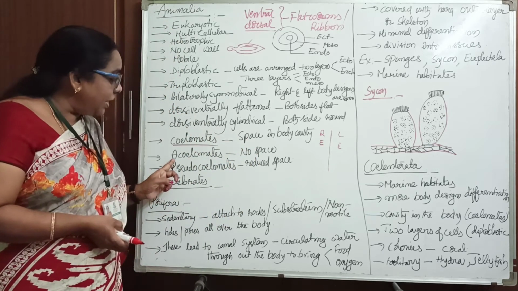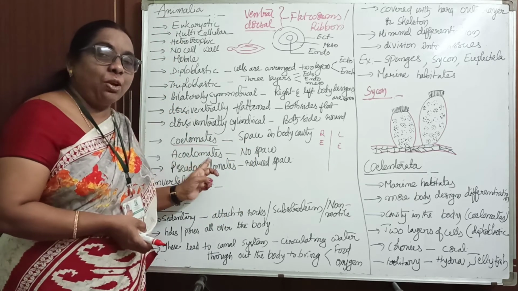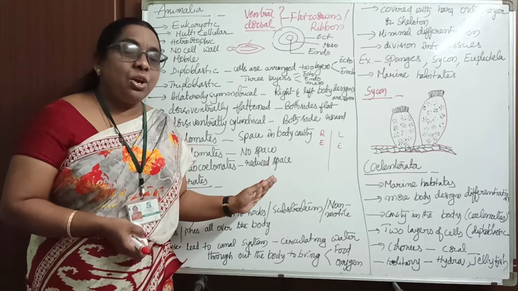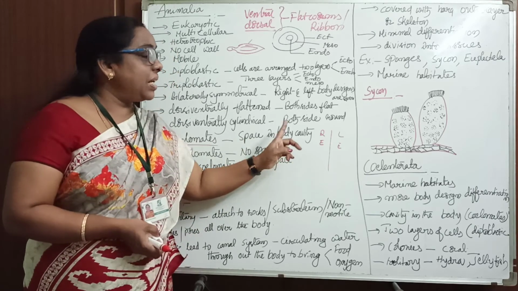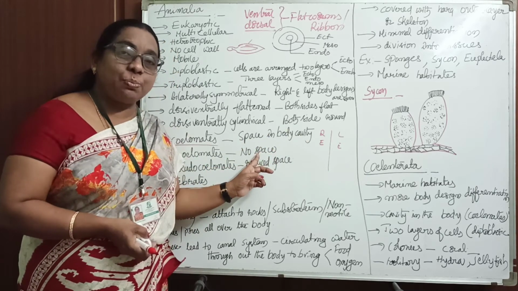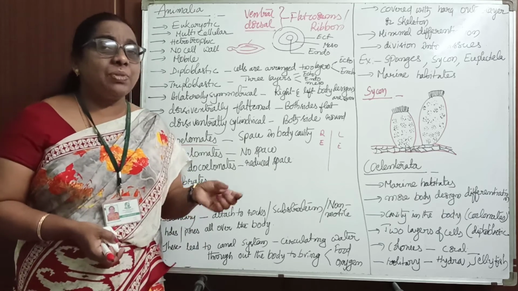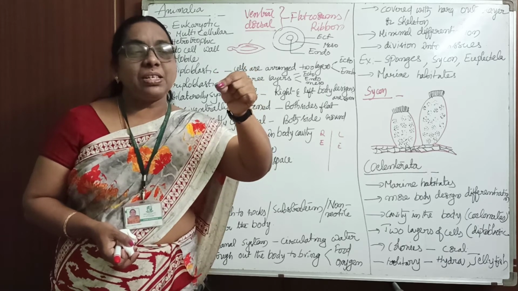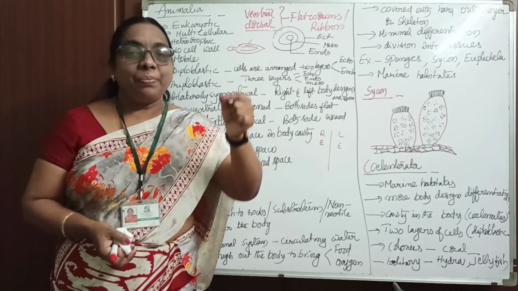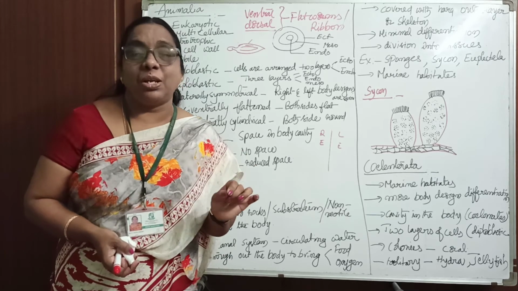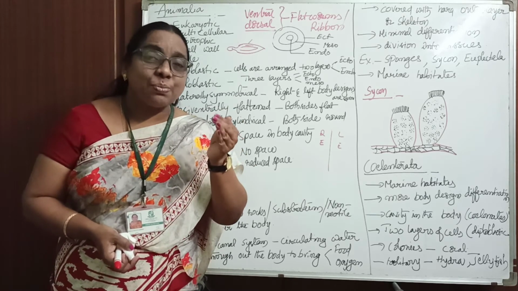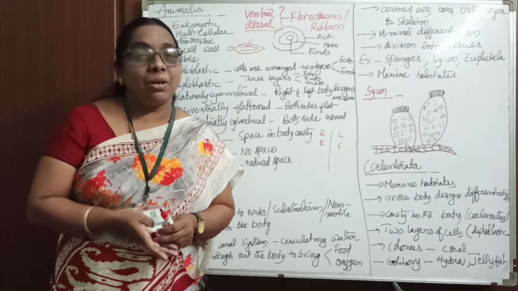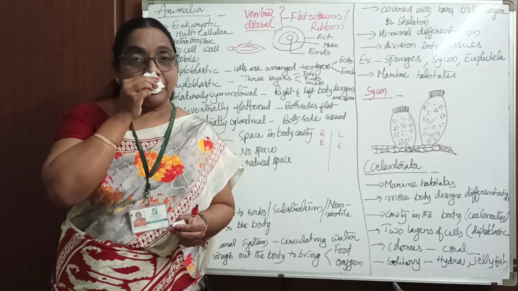You only have to add the letter A: acoelomates. Acoelomates, in the sense there is no space. They don't have any space. Coelomates means they have space in the body cavity, and acoelomates don't have any space. In some organisms, that space is very reduced. So a coelom means this much. Some don't have any coelom, no gap, and some have the gap, so they have a reduced coelomic cavity. Reduced means only a small space is present in those organisms, and we call those organisms pseudo-coelomates.